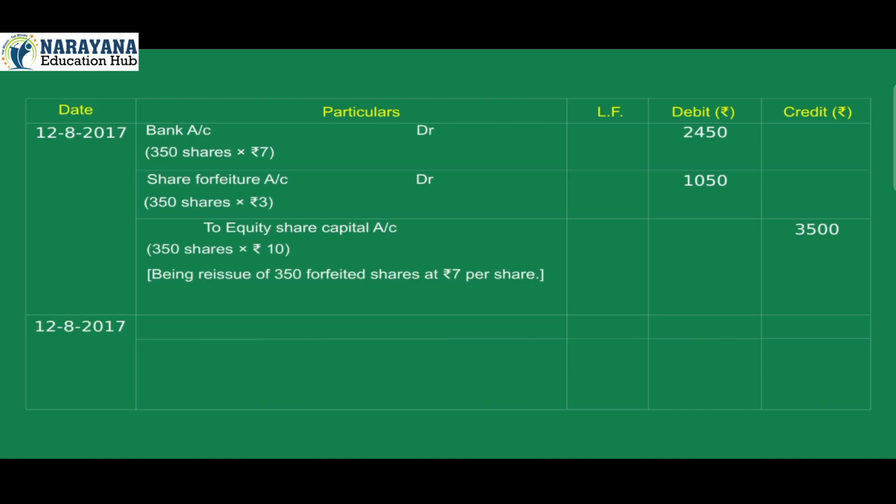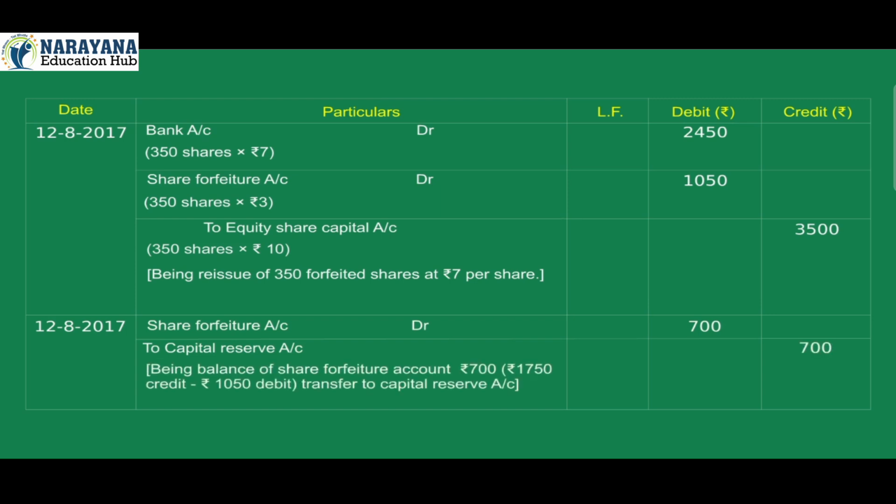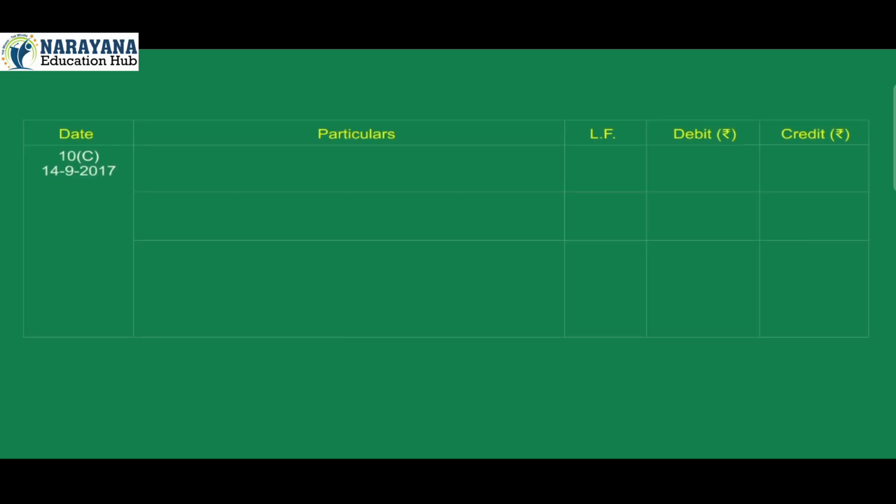12 August 2017. Share forfeiture account debit 700 to capital reserve account credit 700. Being balance of share forfeiture account Rs 700, that is Rs 1,750 credit minus Rs 1,050 debit, transferred to capital reserve account.